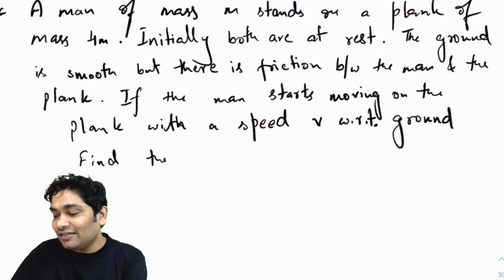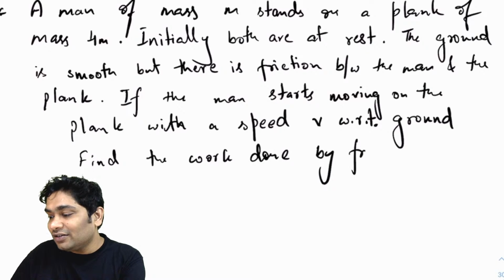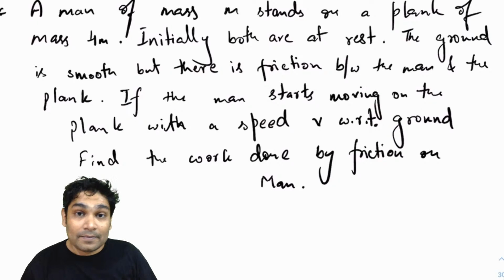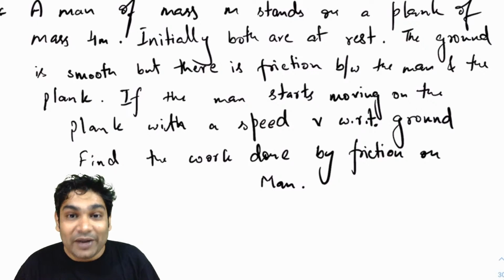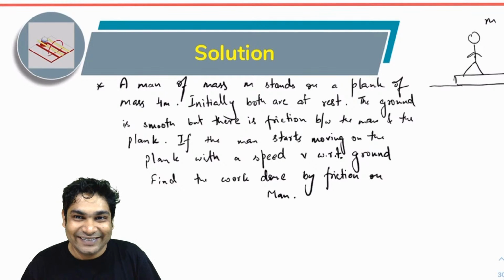Find the work done by friction on man. Now let me make one thing very clear. The answer is not half mv square.